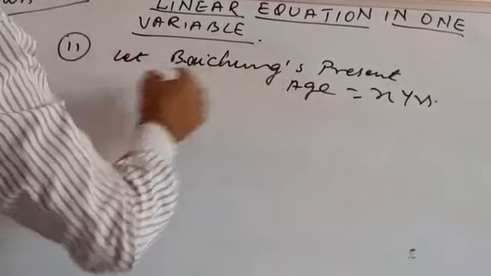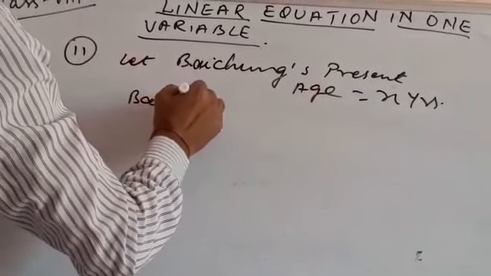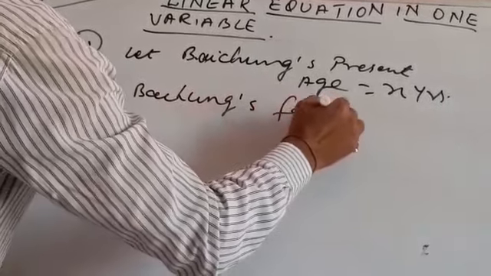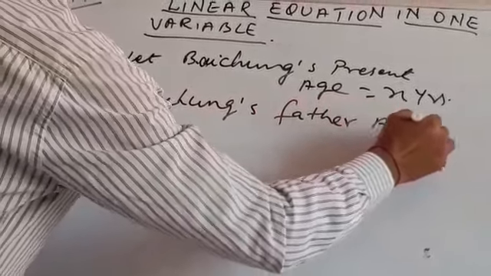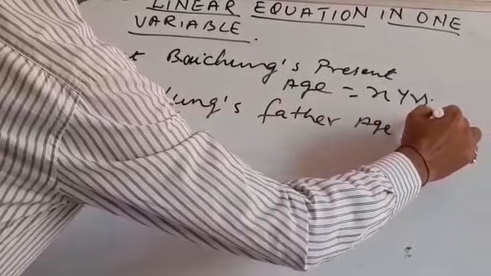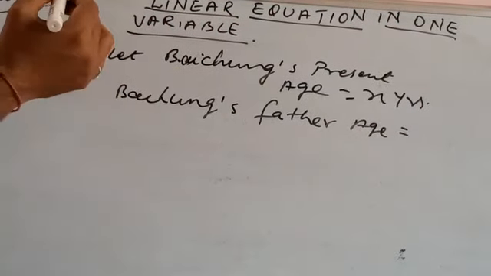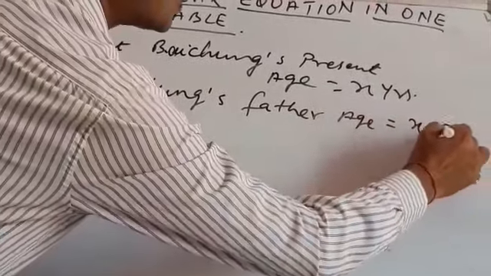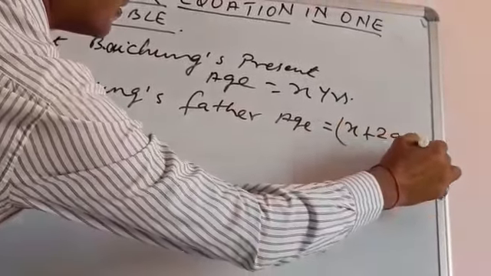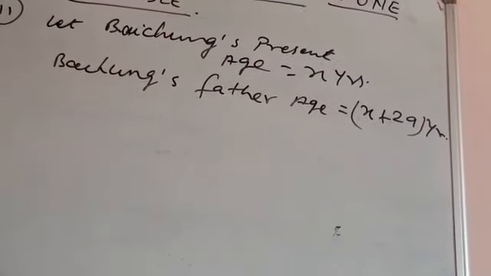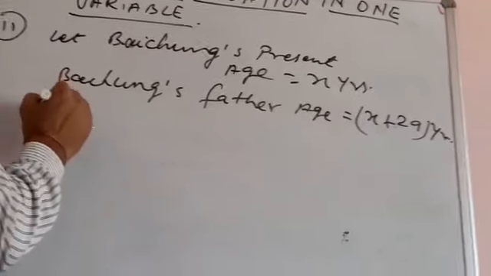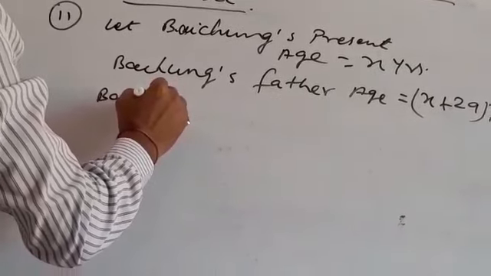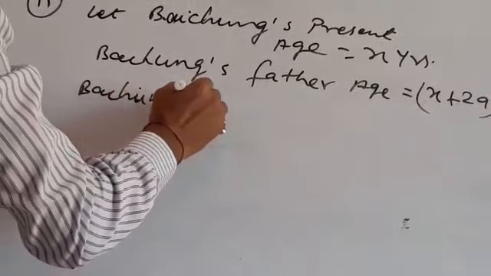So as per this, we have Baichung's father. What is it? It is given 29 years older than Baichung. It means this is X plus 29 years. Now we will have Baichung's grandfather.